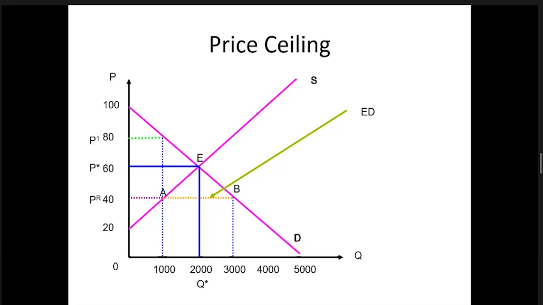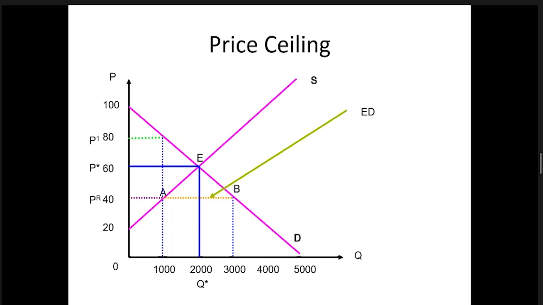Anyway, the gist of price ceiling is that we set the price ceiling for the benefit of the consumers. So it should be less than the equilibrium price. Definitely there will be an excess demand. With the excess demand, there will be a black market. If we want to really keep the regulated price, which we call effective price ceiling, you need to import and put that in the market. If you import and put that in the market, of course, it will be an effective price ceiling. Whenever we set the price ceiling, we need to make it effective. If we do it, we can get the benefit of the consumer.